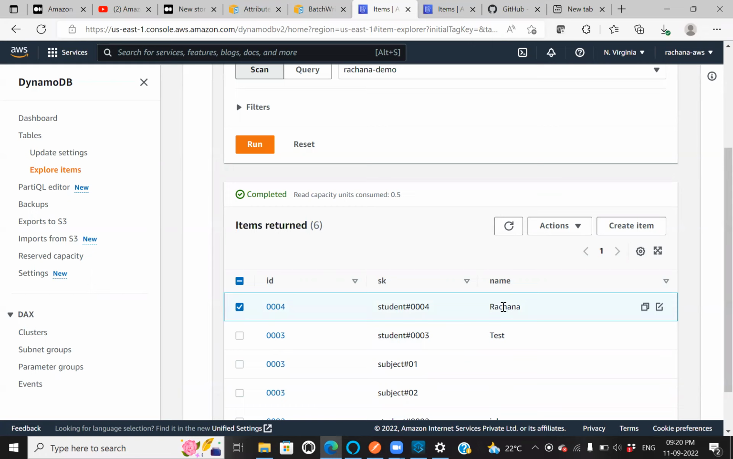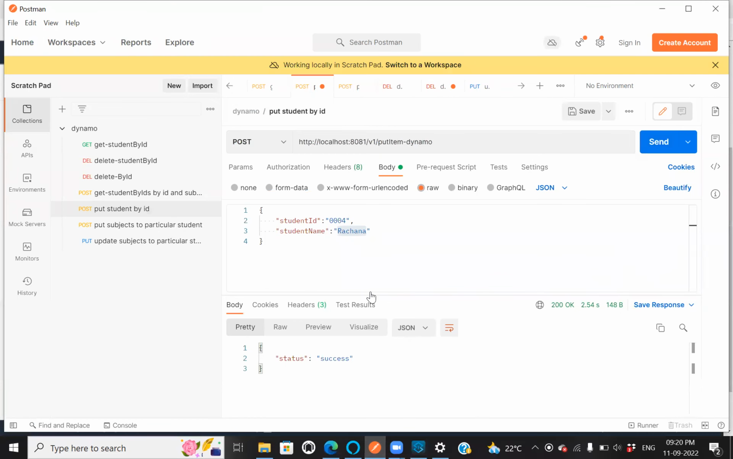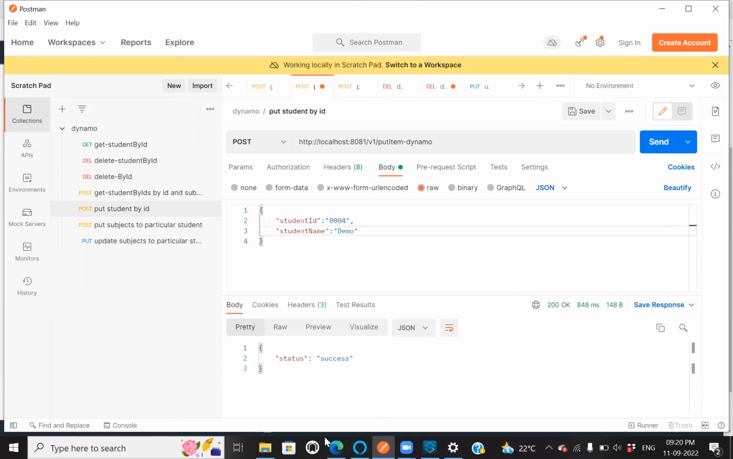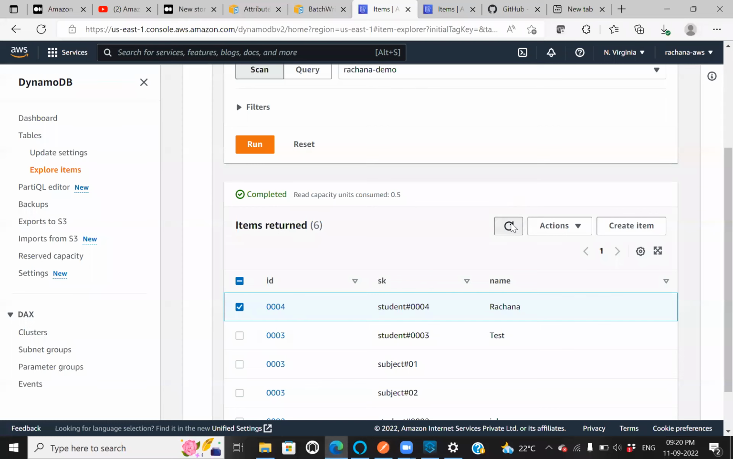As I said, if the primary key already exists and I'm trying to insert the same primary key, the existing value will be replaced. Let's see that. I'm changing Rachna to demo. The flow is a success. Okay, the name is changed to demo.